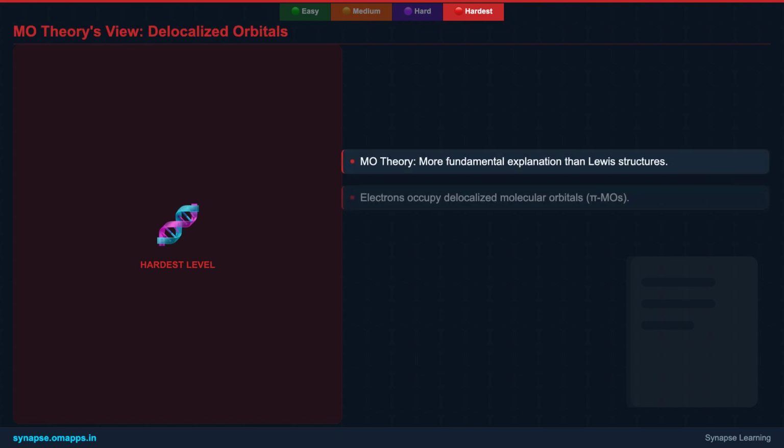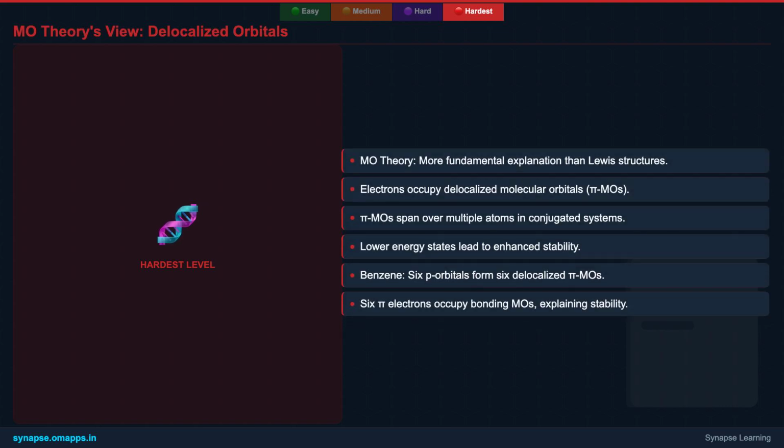While resonance theory is incredibly useful, molecular orbital (MO) theory offers a more accurate, fundamental explanation. Instead of drawing multiple Lewis structures, MO theory describes electrons occupying delocalized molecular orbitals that span across several atoms. In conjugated systems, atomic p orbitals combine to form these extended pi molecular orbitals, leading to lower energy states and greater stability.